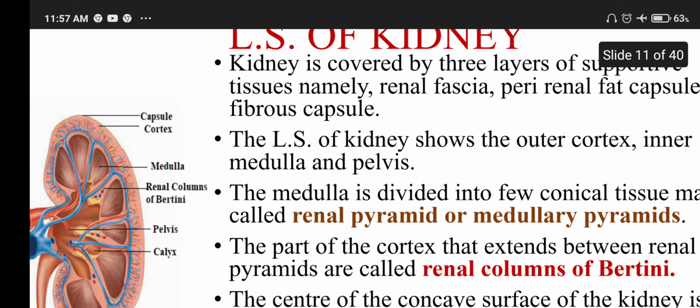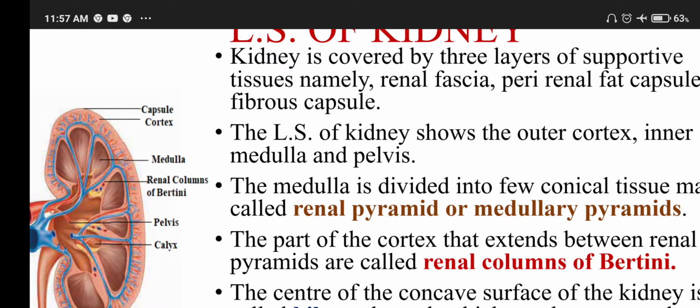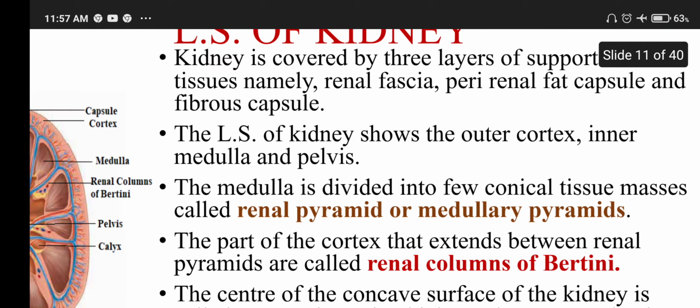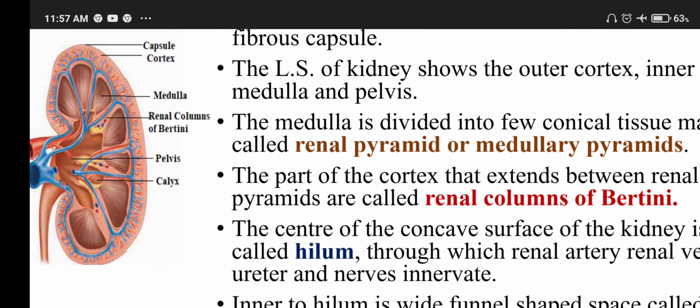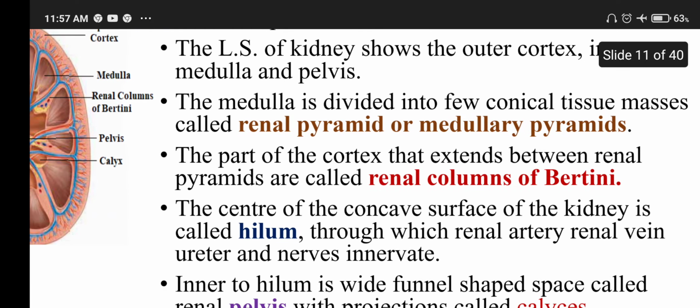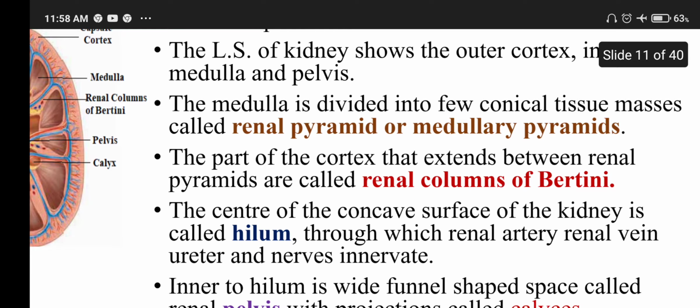Then the longitudinal section of the kidney. The kidney is covered by three layers of supportive tissue, namely renal fascia, perirenal fat capsule and fibrous capsule. It shows the outer cortex and inner medulla and pelvis. The cortex region is light pink, the medulla is brown, and the pelvis is deep brown. The medulla is divided into a few conical tissue masses called renal pyramids or medullary pyramids.